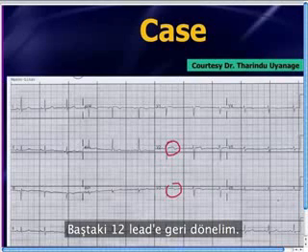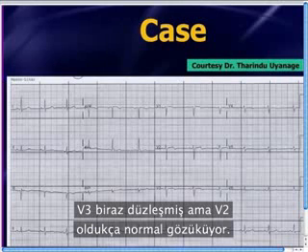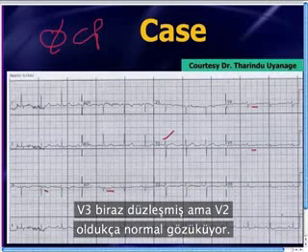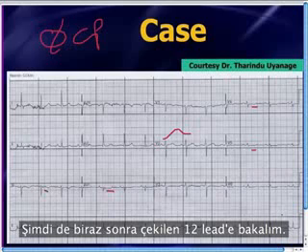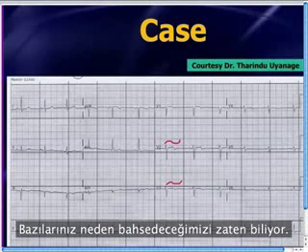Let me go back to the original 12 lead. Take a look at the T waves in leads V2 and V3. V3 is kind of flat, but V2 looks pretty normal. And then we advance and take a look at the 12 lead a little bit later on, and you clearly see that it's become a bit biphasic in both of these leads. Some of you already know what we're going to be talking about, right?